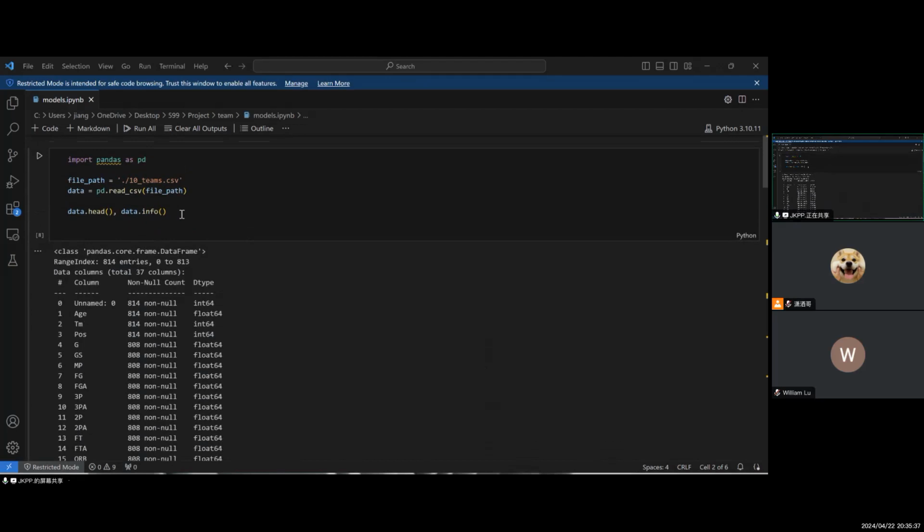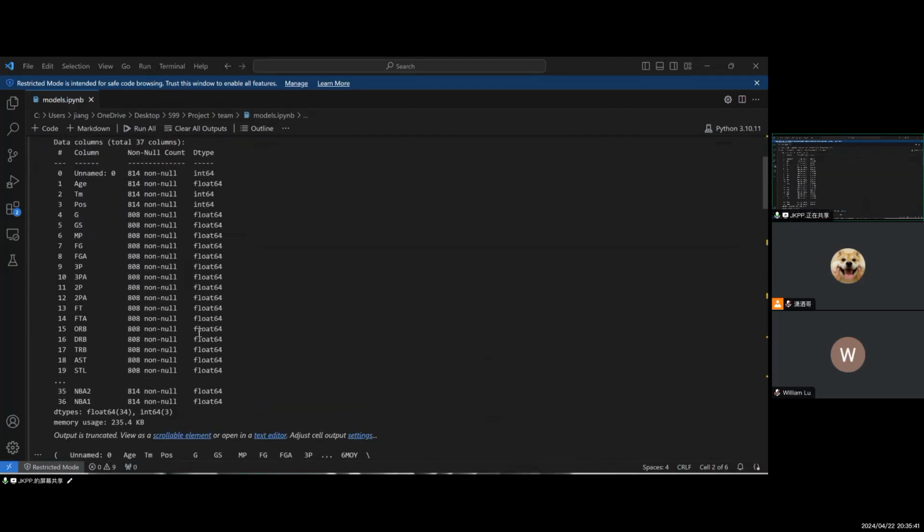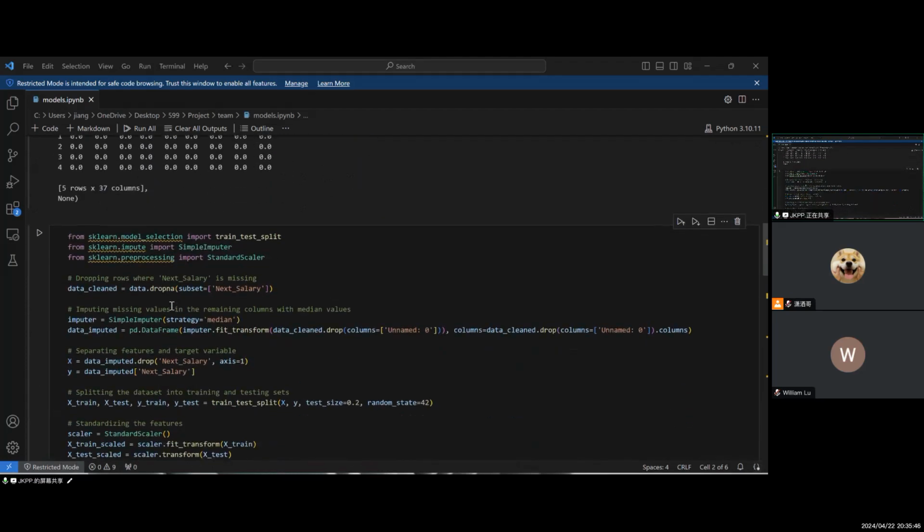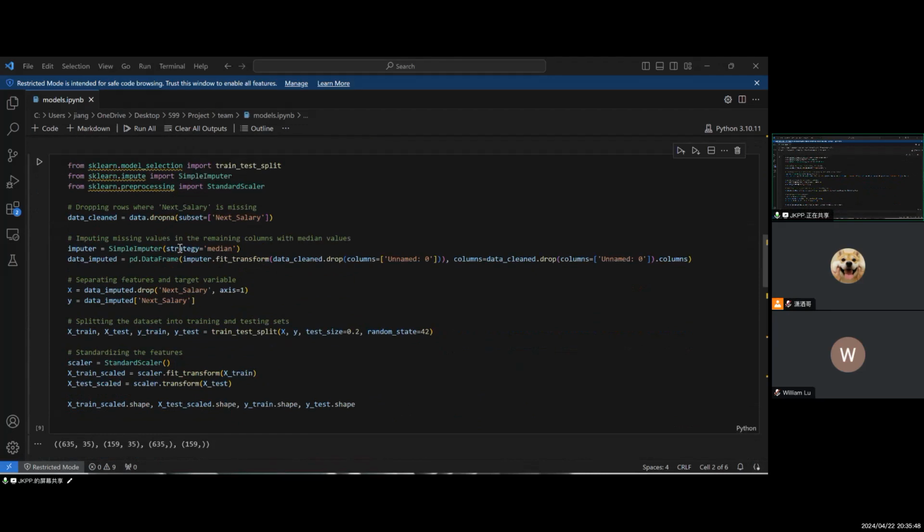Okay, so here's the model part. Here I just imported the model, which is the same as the data analytics part. And here's some pre-processing before we feed the data into the model. I have to drop rows where the next salary is missing, because maybe some players have no next season, or maybe they have no next salary uploaded to the website. And there's some missing value in other columns, which I filled with median values.